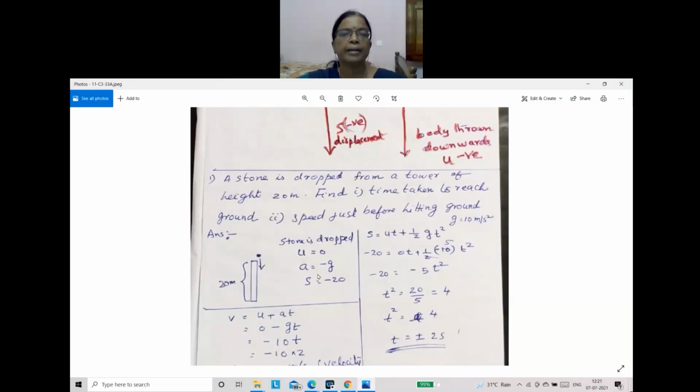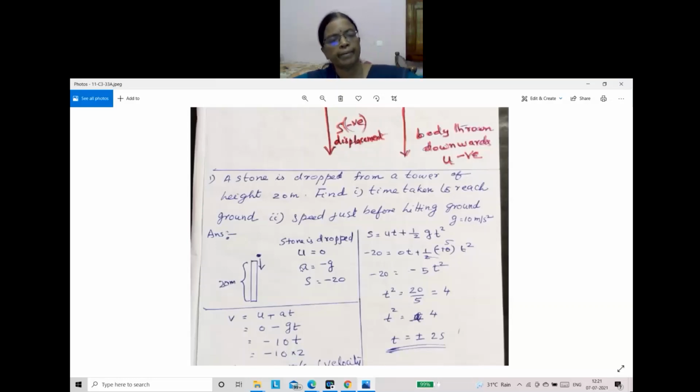I told you to take acceleration due to gravity as minus g, because it is downward. Body is moving downwards, so s can be taken negative. s equal to minus 20. So all these things are given in the question, and you are asked to find the time taken to reach the ground.